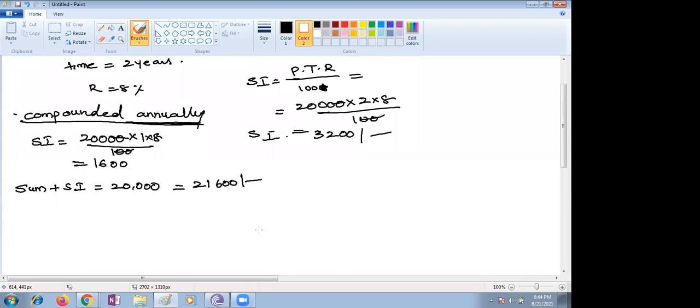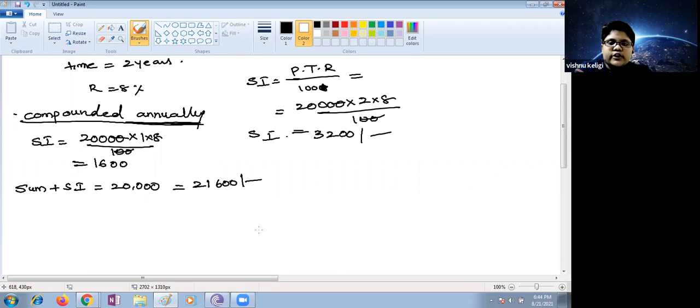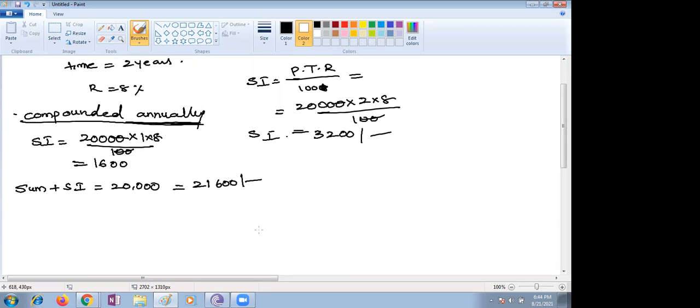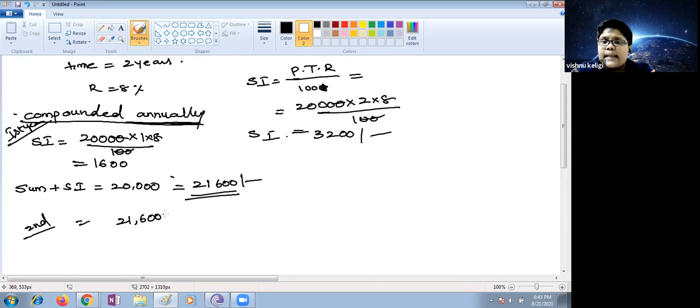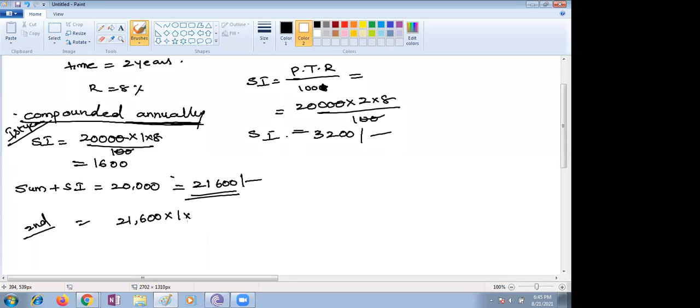In the second year your principal amount is changed. Every year the compound interest will change. The first year you calculate on 20,000. For the second year, your principal amount is 21,600, the first year's amount, into rate of interest divided by 100. This you are supposed to calculate.